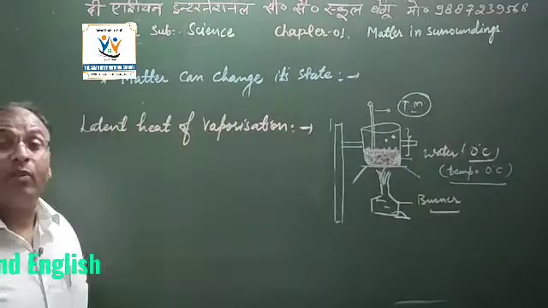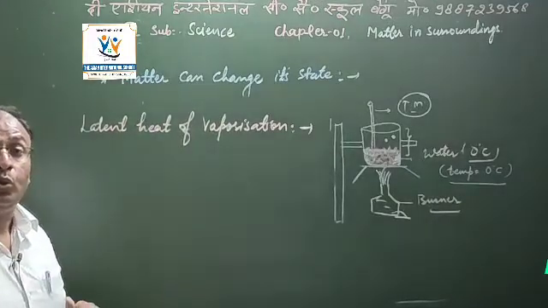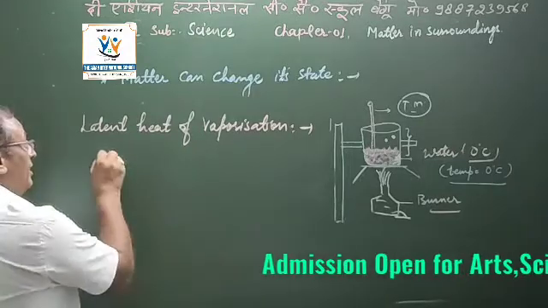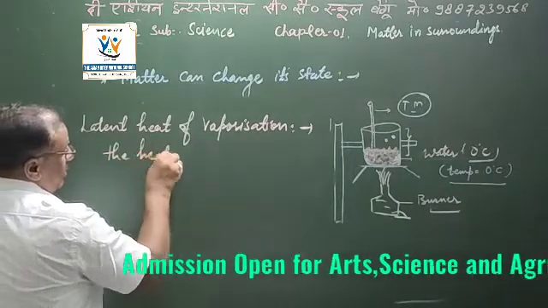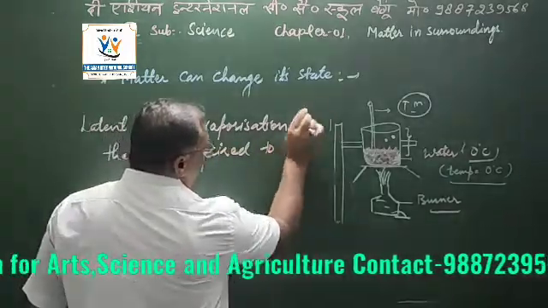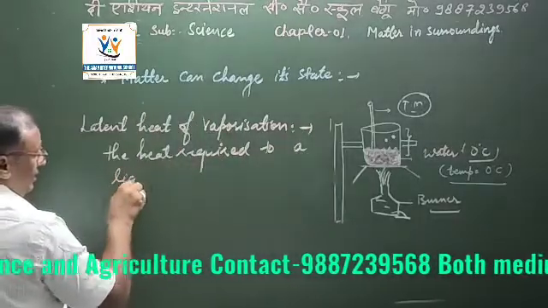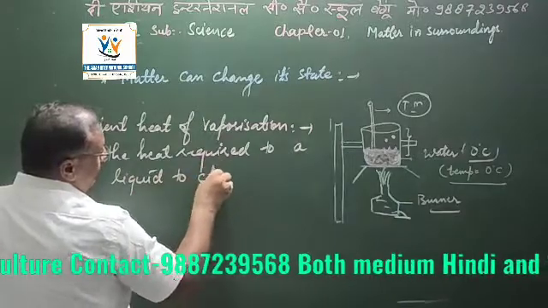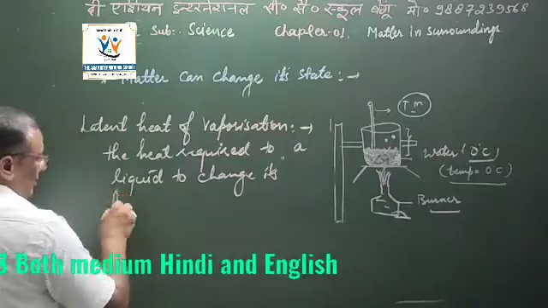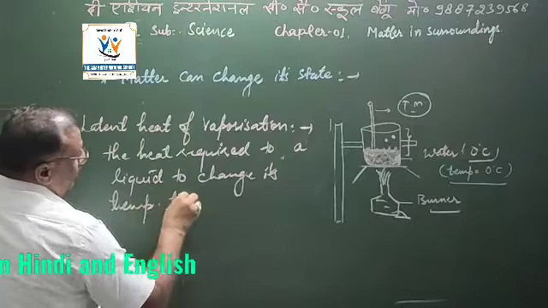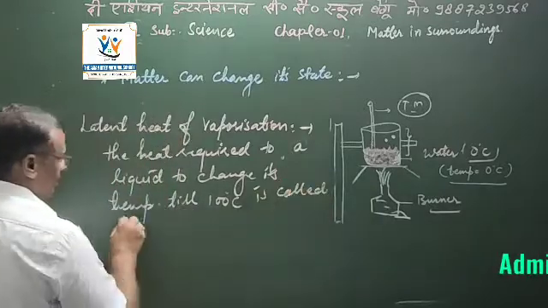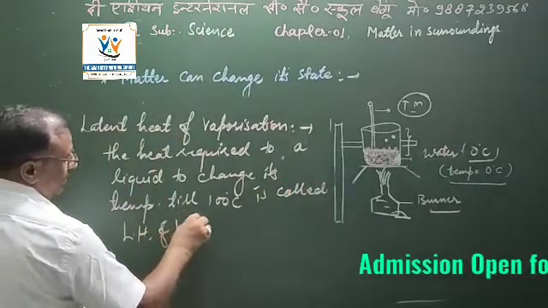It means the heat required by a liquid to change its temperature till 100 degree centigrade is called latent heat of vaporization.